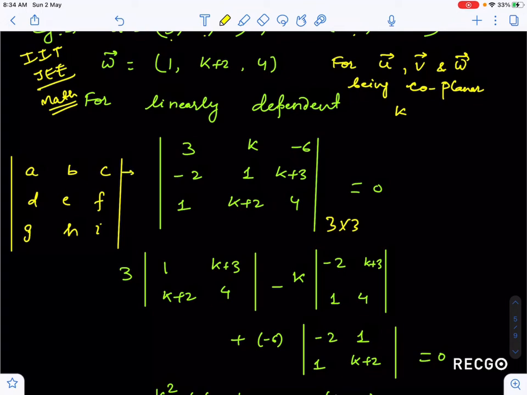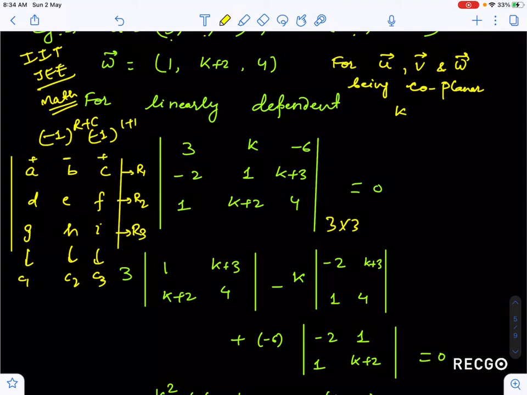This is row R1, R2, R3, and this is C1, C2, C3. The sign is minus 1 to the power row plus column. For first row first column, it is minus 1 to the power 1 plus 1, so this sign is positive, this is negative, positive, and alternately negative, positive, negative, positive.